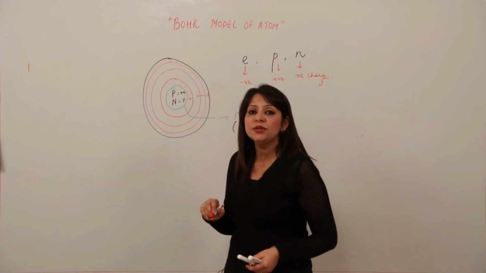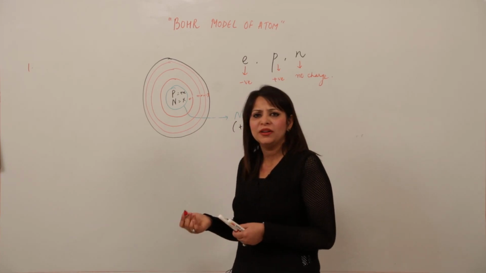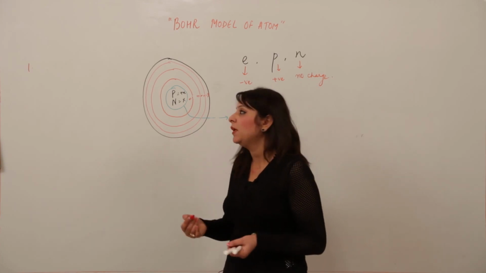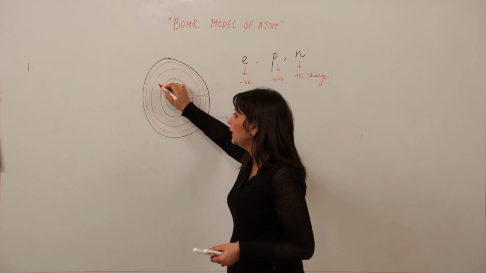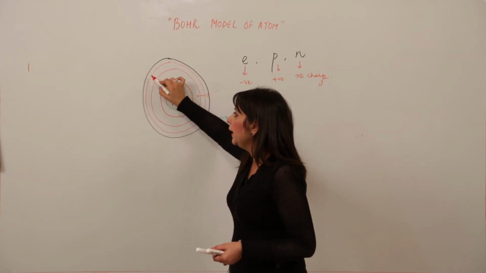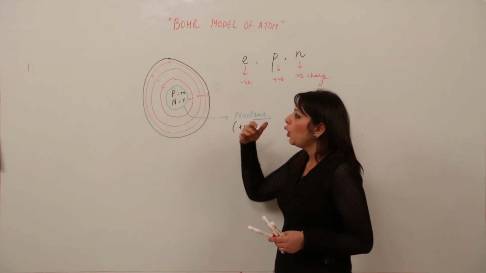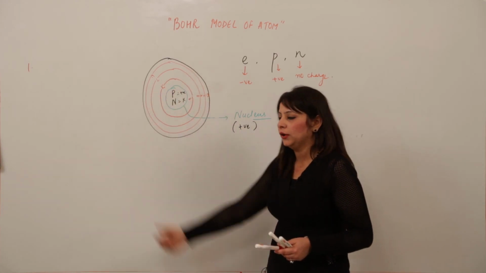But we can't use the alphabets starting with A, because it is being given by Bohr. There is no hard and fast rule for it, but for the sake that it was given by Bohr, Bohr gave the first shell the name K, then L, M, and so on. So either you can use the terms 1, 2, 3, or you can use the terms K, L, M, and so on, right?